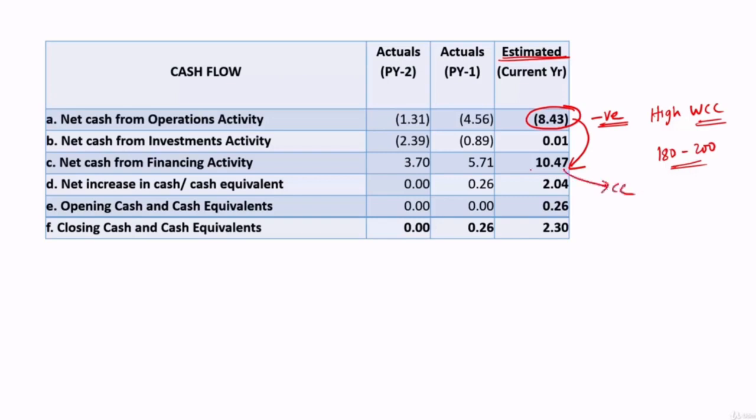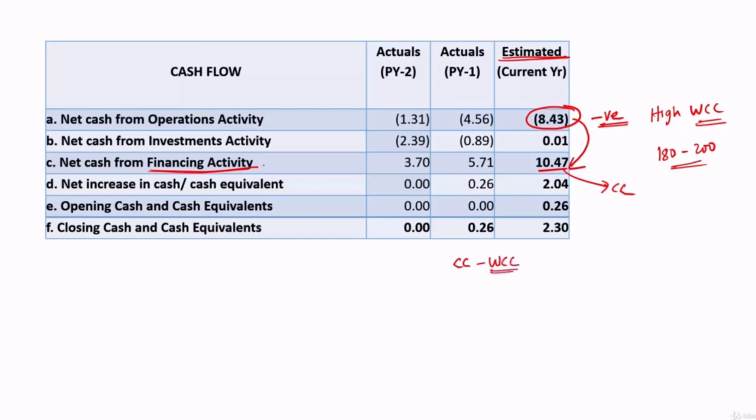So if cash credit is shown here, okay, where we'll capture it under financing activity, then this position may be acceptable. Okay, because this cash credit facility comes into picture to support working capital cycle only.